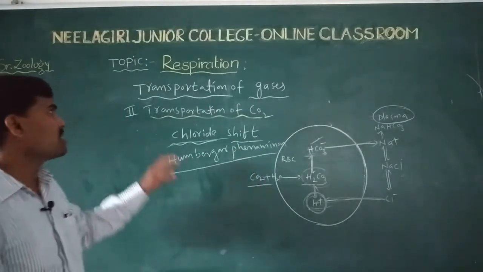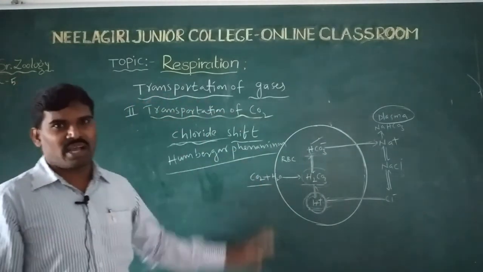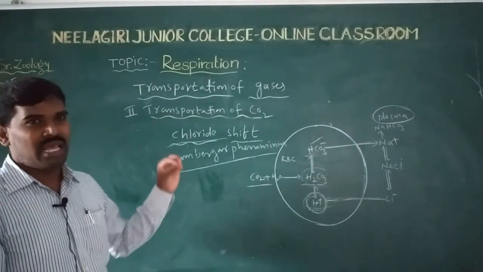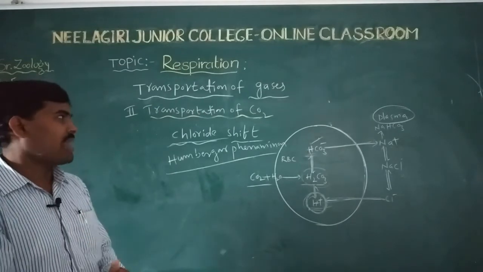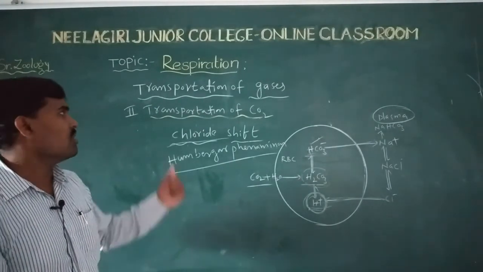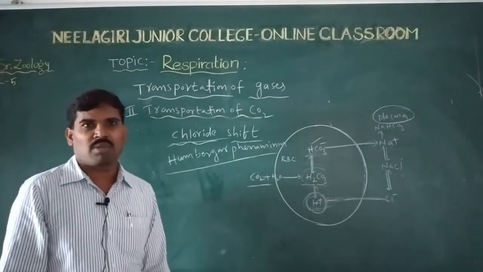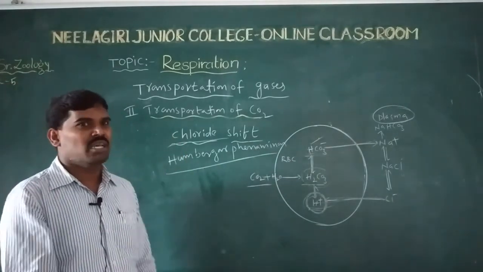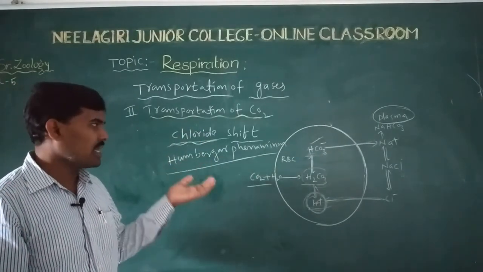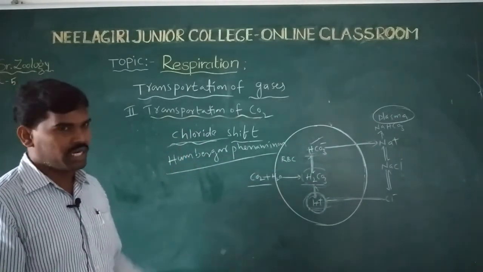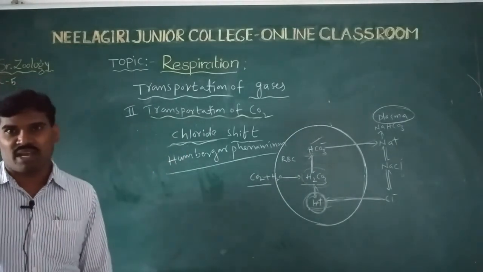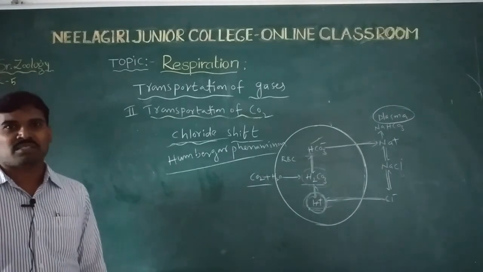A 4 marks question is: write about the transportation of carbon dioxide, including chloride shift. The remaining topics are for the next class.